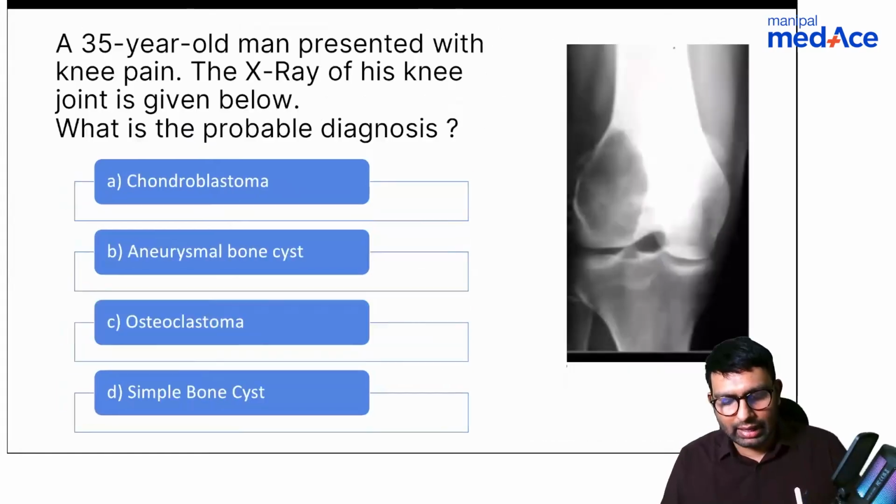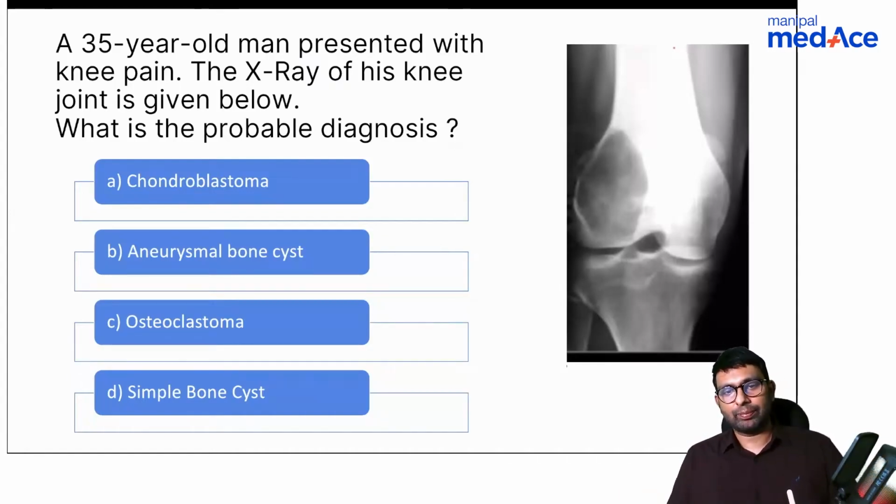Okay. Let's solve another question. This is a 35-year-old man presented with knee pain. The X-ray of his knee joint is given below. What is the probable diagnosis? Options here again are chondroblastoma, aneurysmal bone cyst, osteoclastoma, simple bone cyst.